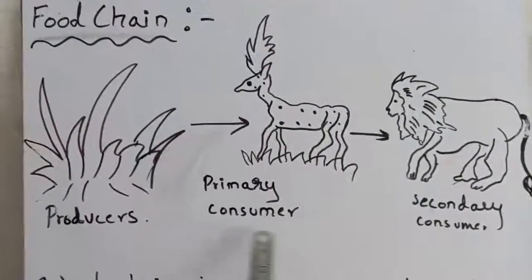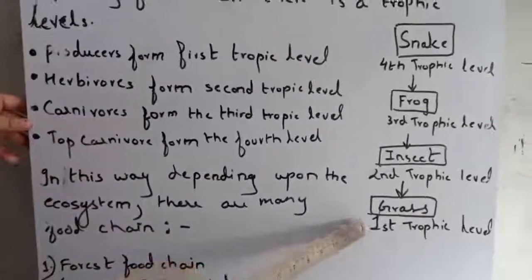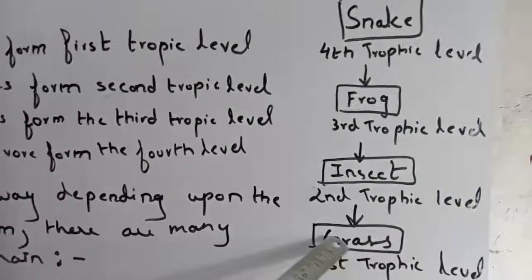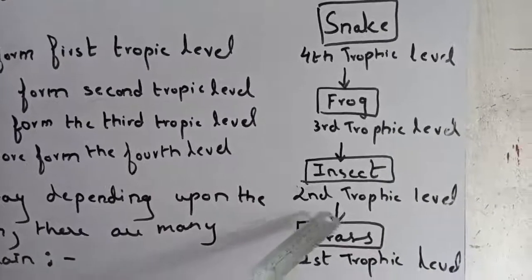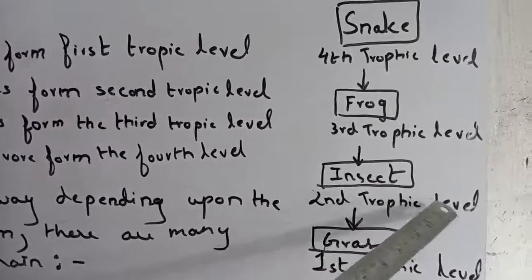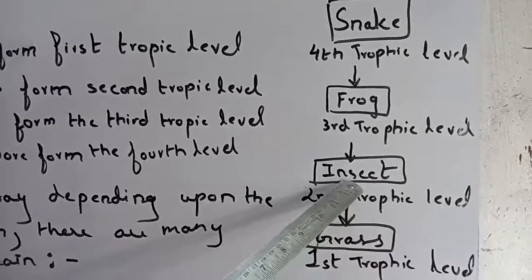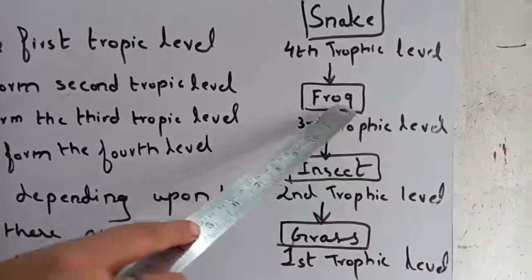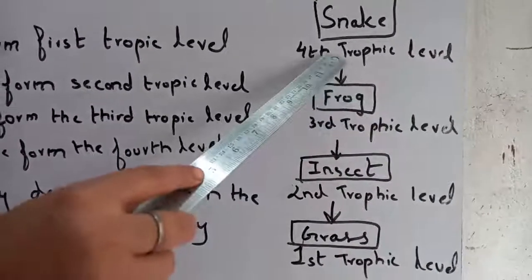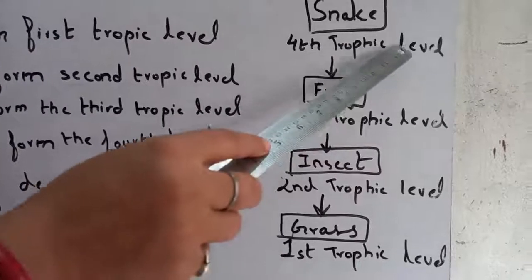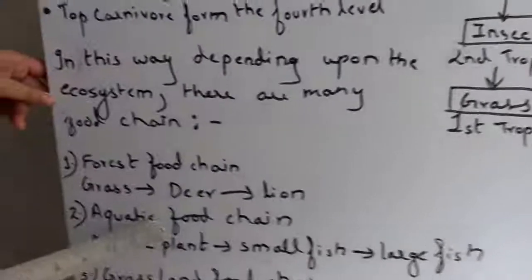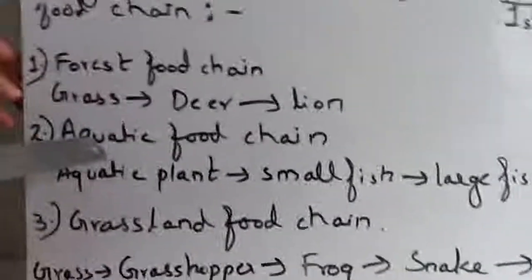In every food chain there are trophic levels. This is the trophic levels. Producers form the first trophic level, example grass. Herbivores form the second trophic level, example insect. Carnivores form the third trophic level, example frog. Top carnivores form the fourth trophic level, example snake. In this way, depending upon the ecosystem, there are many food chains.